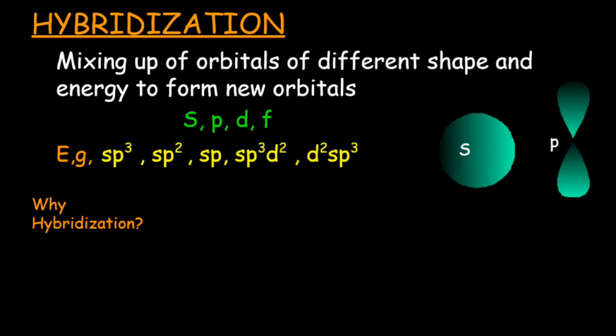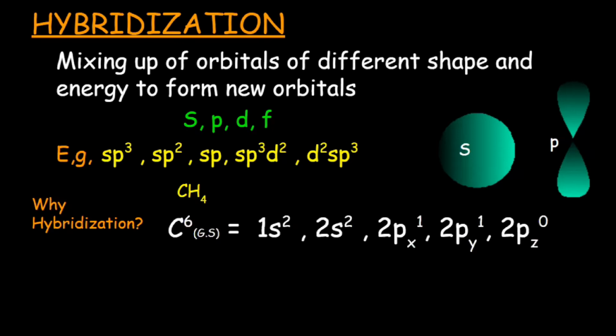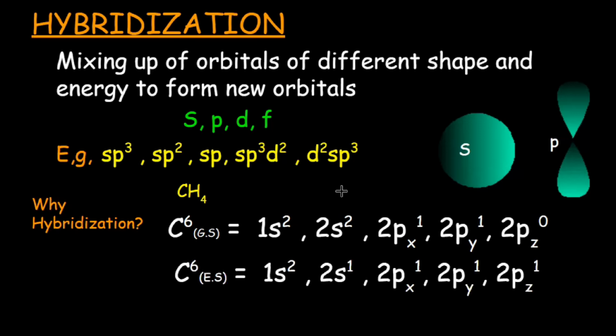Secondly, there are various elements whose bonding can't be justified without hybridization, like methane, where carbon is tetravalent. The electronic configuration of carbon suggests that two unpaired electrons are present and carbon should form two bonds. But actually, carbon forms four bonds, which means one electron from 2s has jumped to the 2p orbitals, making four unpaired electrons available. This is the excited state electronic configuration of carbon.